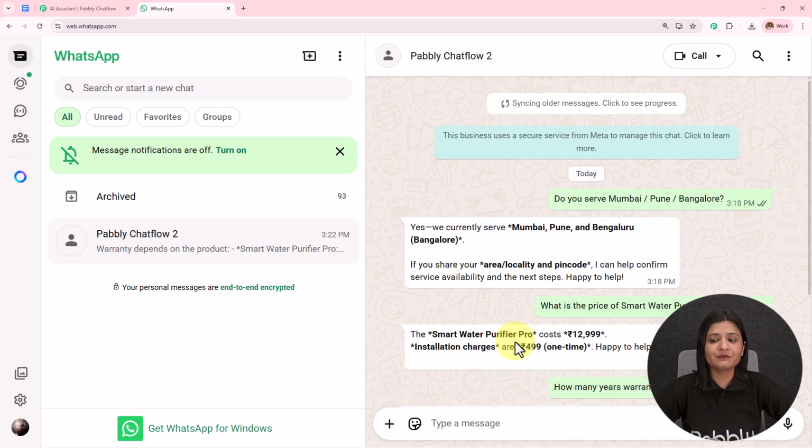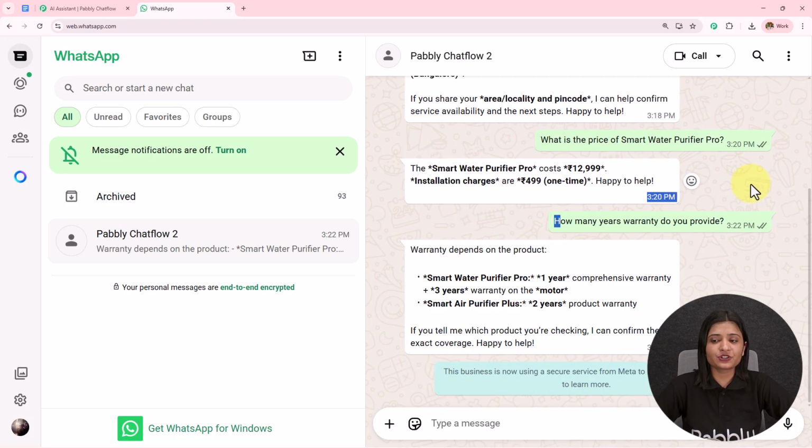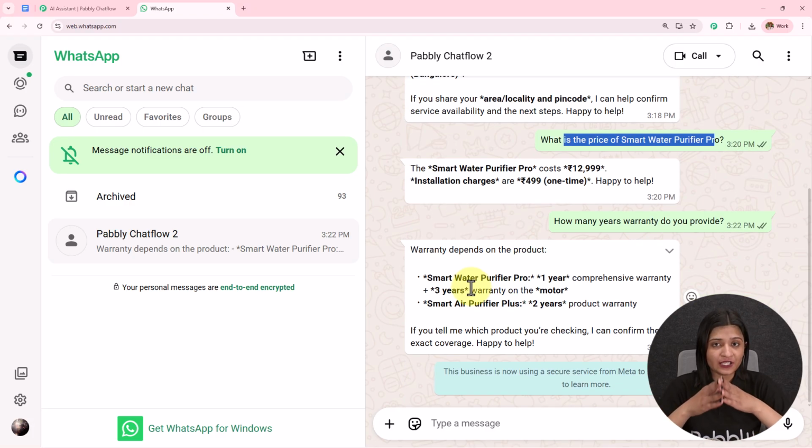Happy to help. So you see that whatever query I'm sending, based on that same exact query, it is answering me. This is how your AI agent can also work and automate these queries which are sent by your customers and users so that you do not have to reply to these repetitive queries manually. Now if you also want to learn how you can create this, then let's start creating this from scratch.